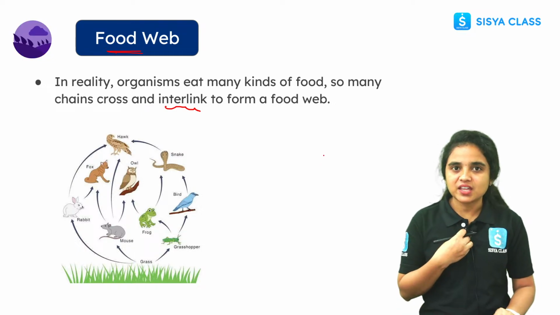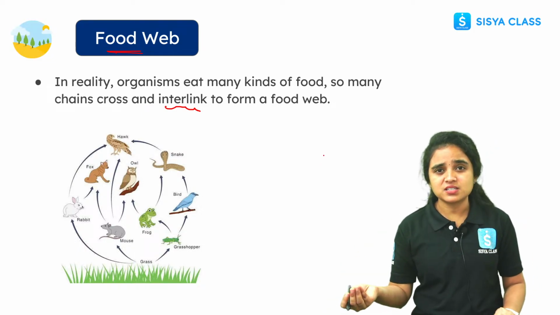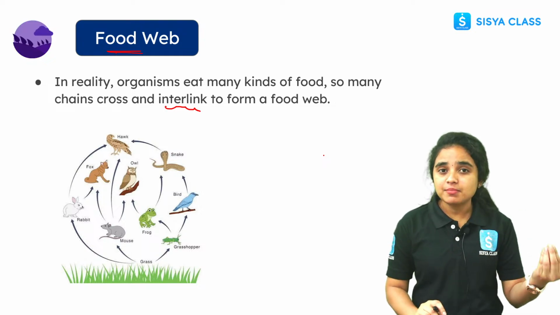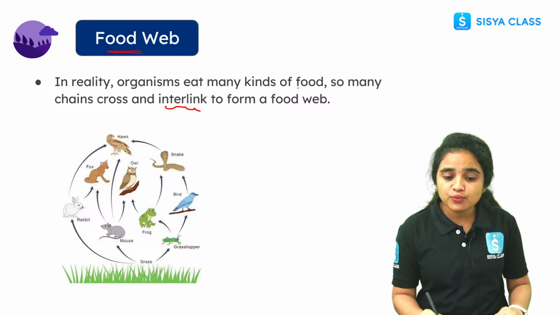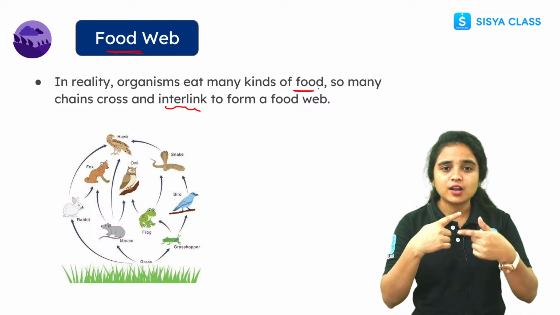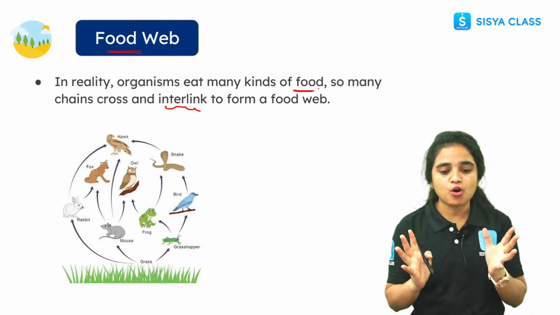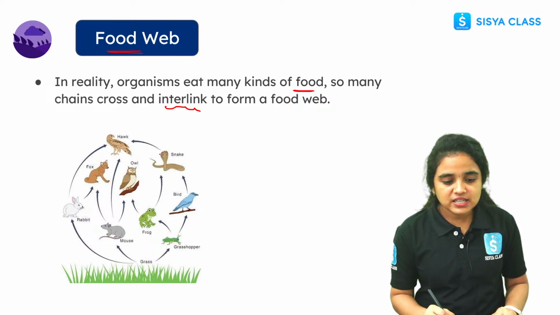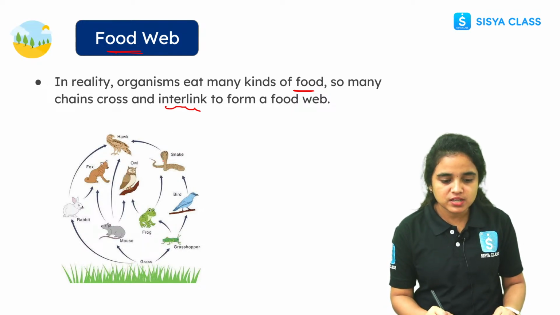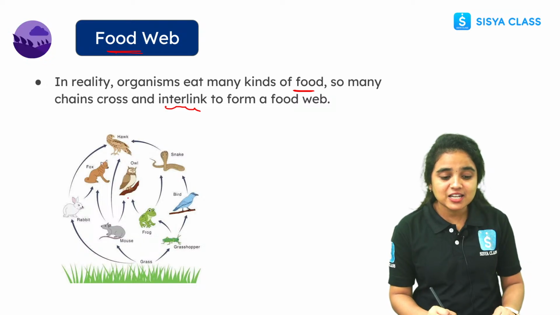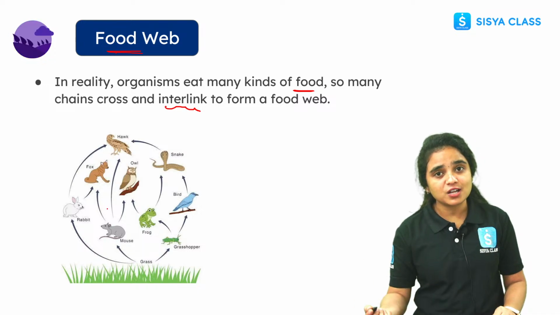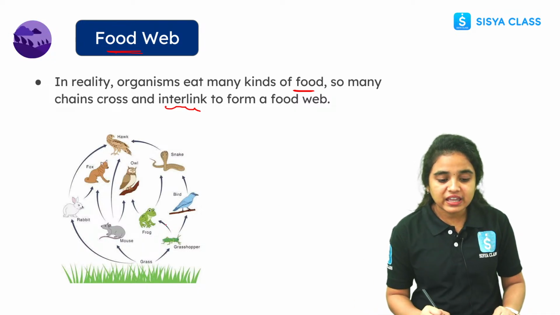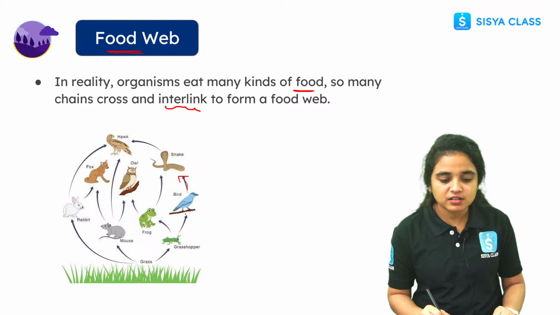For example, I am eating plant-based food material, and I am eating animal-based food items. In the same way, organisms eat many kinds of foods. So many chains are cross-linked and interlinked to form a food web, right? See, this is an example picture I am showing here, students. A single organism is eaten by multiple organisms, and multiple organisms can eat different types of organisms. So everything is interlinked. We can see here clearly, everything is interlinked.